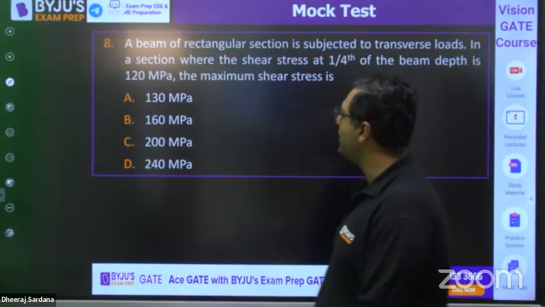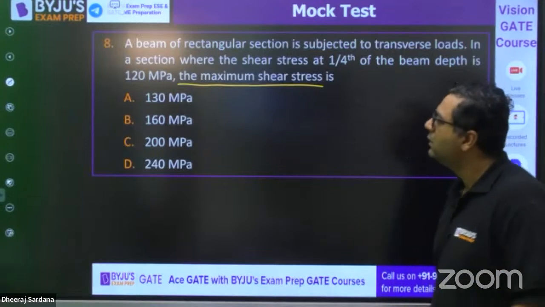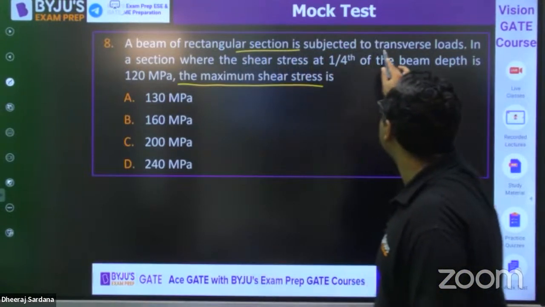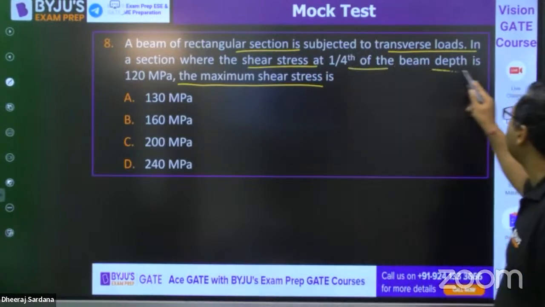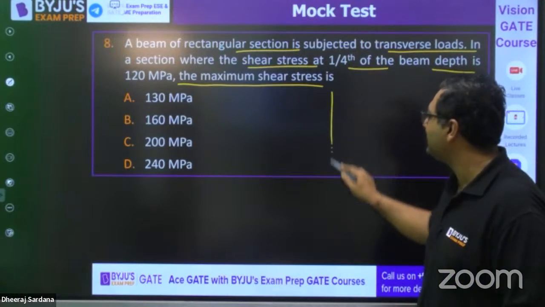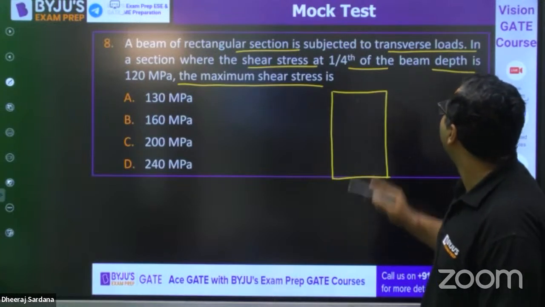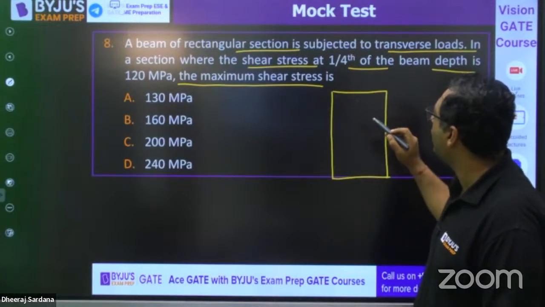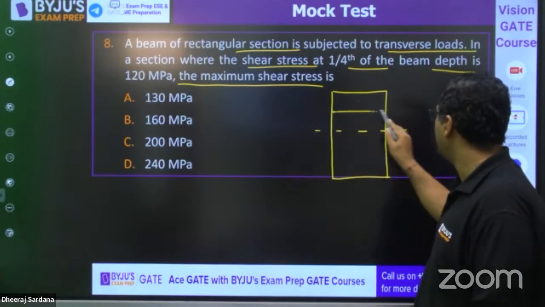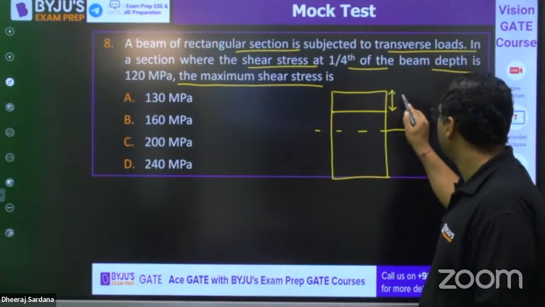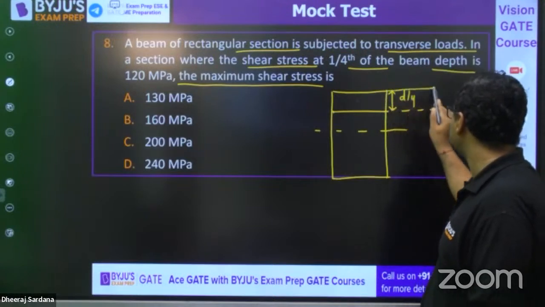So moving to the next question, guys. This is about the maximum shear stress. So we are covering everything. You can see a beam of rectangular section is subjected to transverse loads. At a section where the shear stress at 1/4 of the beam depth is 120 MPa, find the maximum shear stress. This is the cross section given. They have given that it is subjected to some shear load. Let us say this is D by 4, and at this level they have given you the value of shear stress.